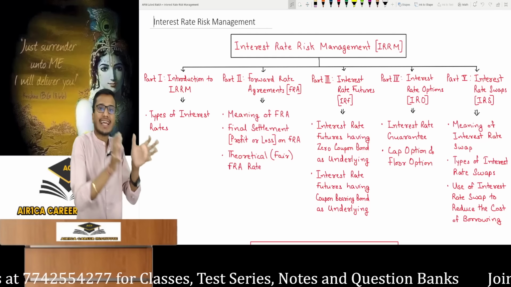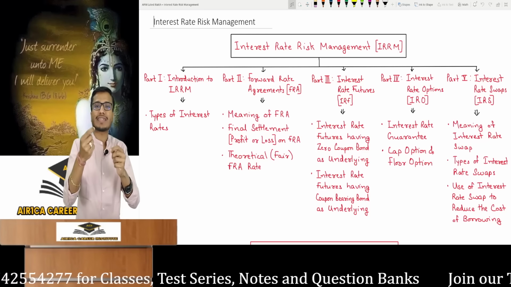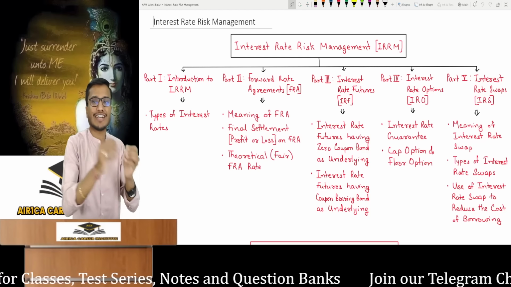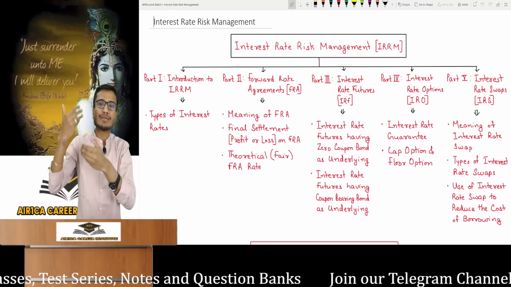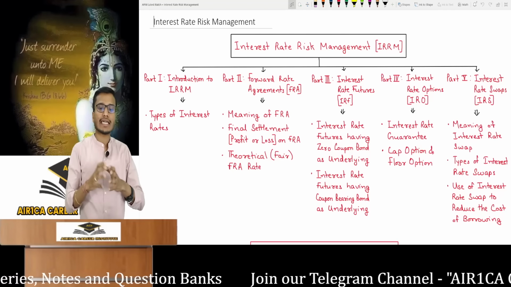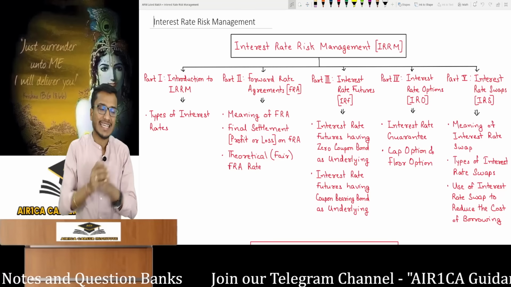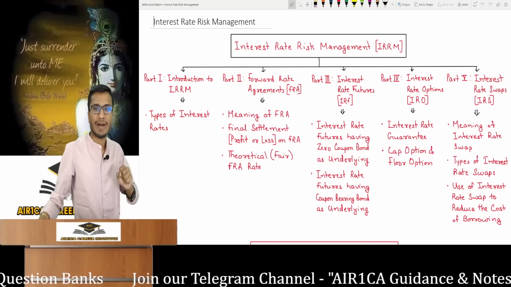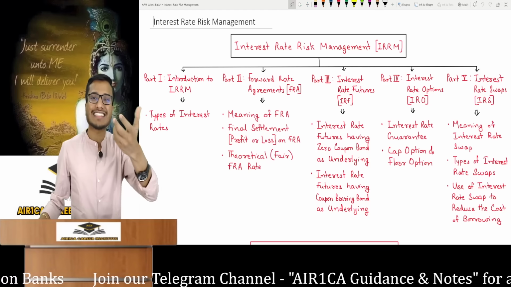It's a continuation of the derivatives chapter, and as I have already mentioned before, when you watch movies, they often come in distinct parts like KGF 1 and KGF 2. If you watch the second part of a movie first, you won't get the full clarity. It's the same with this chapter. It's not a new chapter that exists independently. It's a continuation of derivatives, so you can think of derivatives as part 1 of a movie, and IRRM is part 2 of that same movie.